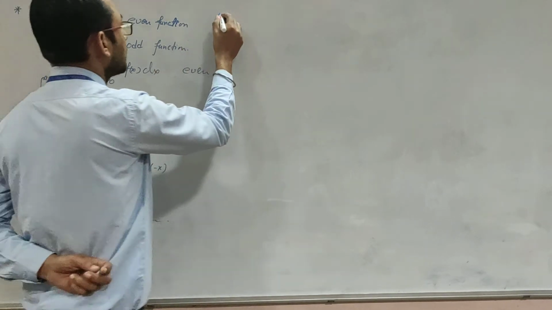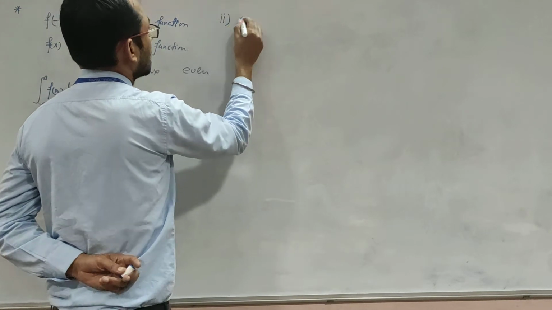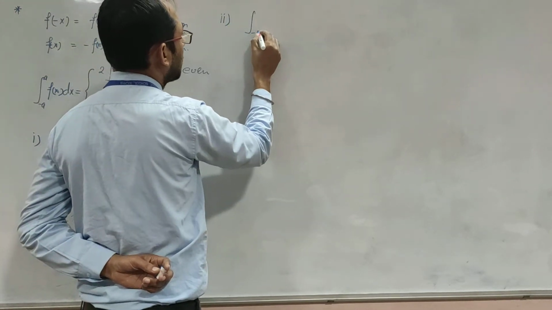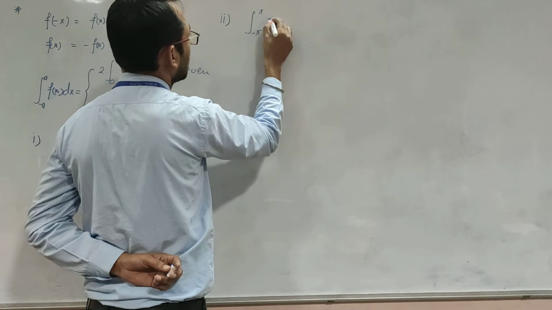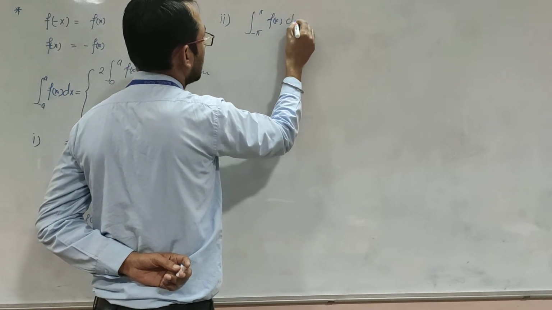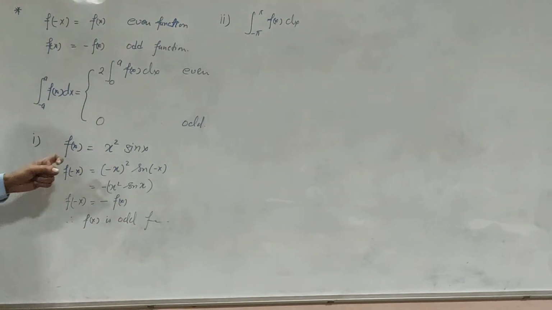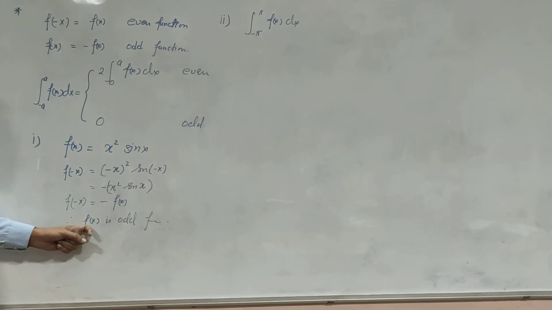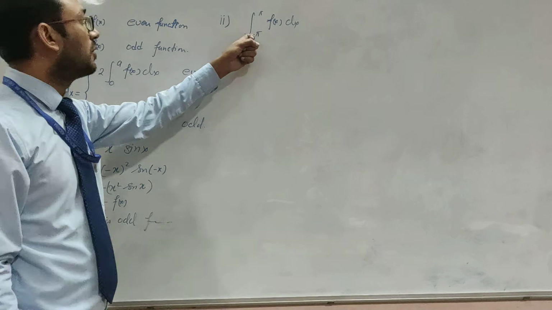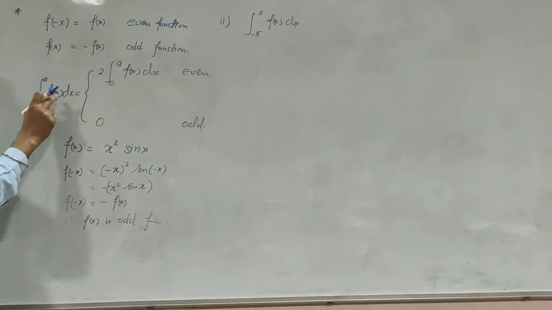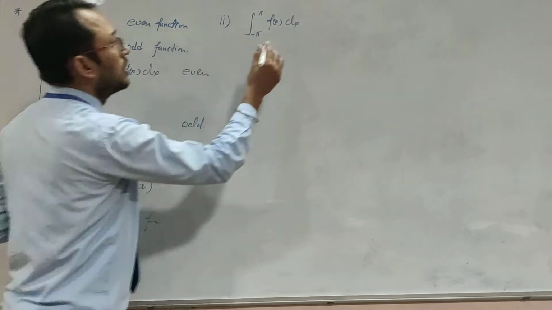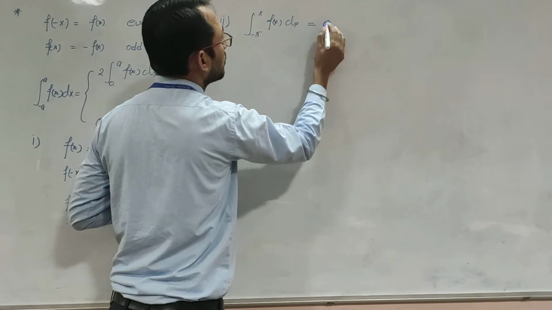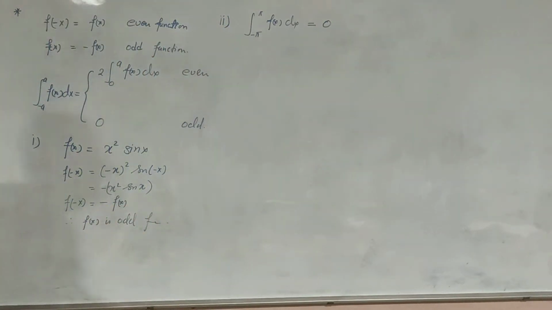Hope you are able to understand the very first part. Next, the integral from -pi to pi of f(x) dx. In this case, f(x) will be x square sin x, and x square sin x is an odd function. So for an odd function, the integral from -a to a of f(x) dx is 0. So its integral will be equal to 0.